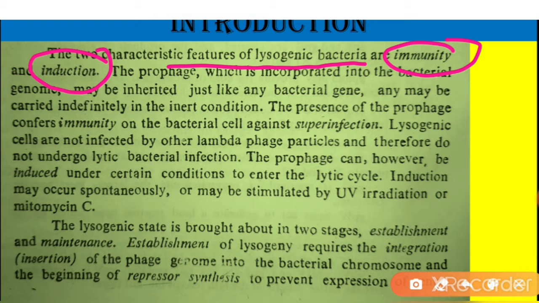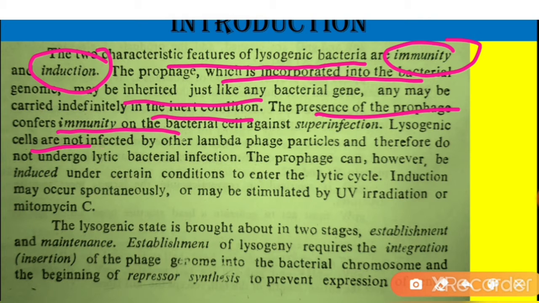And induction is an important factor during DNA replication. The prophage which is incorporated into the bacterial genome may be inherited just like any bacterial gene, and may be carried indefinitely in the inert condition. The presence of prophage confers immunity in the bacterial cell against superinfection.